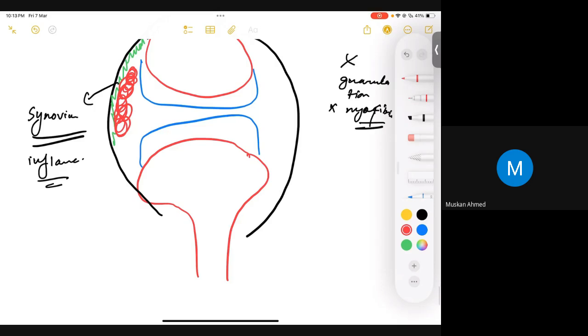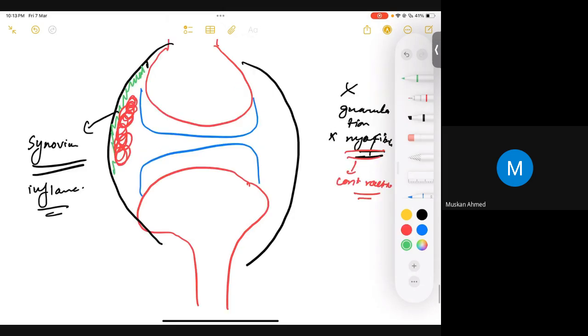Okay. We know that granulation tissue has a lot of blood supply, but it also has myofibrils, right? What are myofibrils? Myofibrils basically tend to contract. They have the ability of contraction. So if we have a lot of inflammation, and at the end of inflammation we have a big granulation tissue, it has myofibrils which tend to contract.